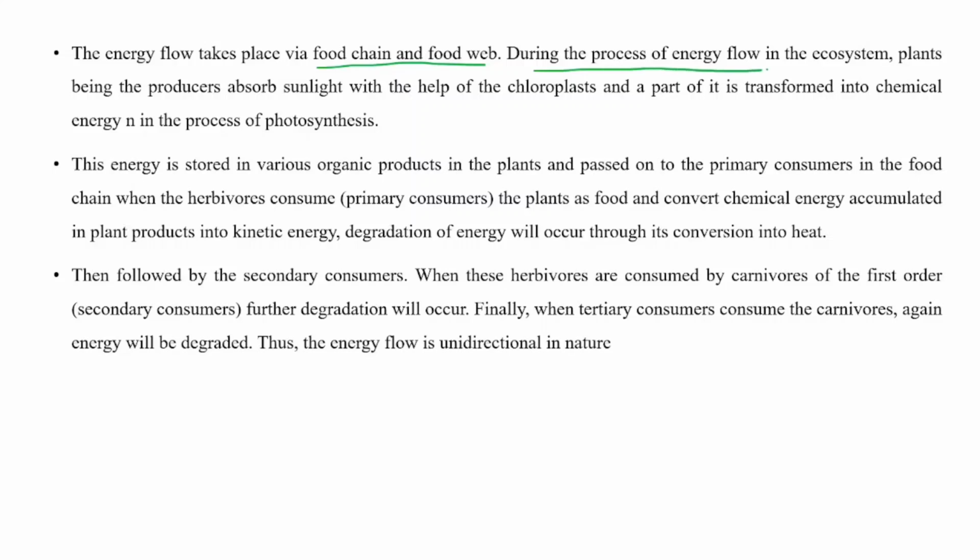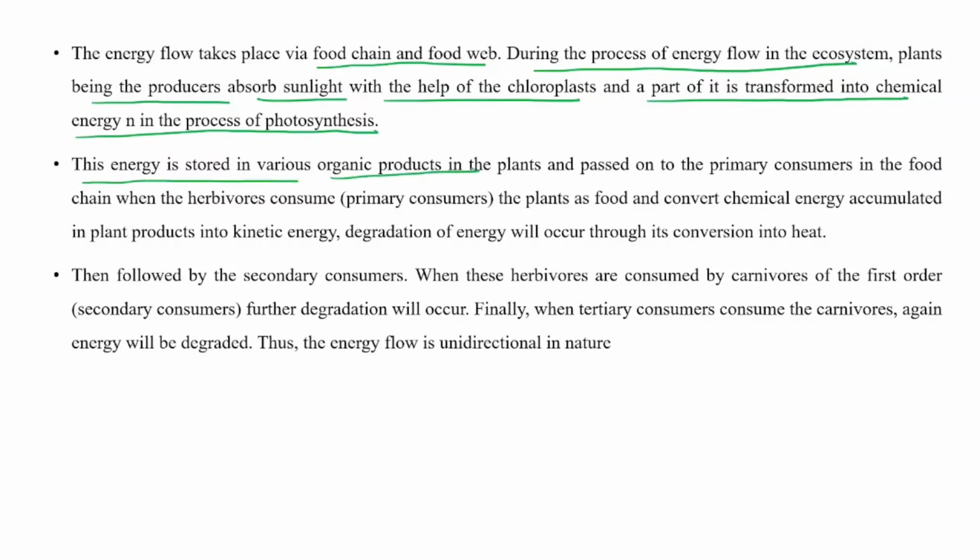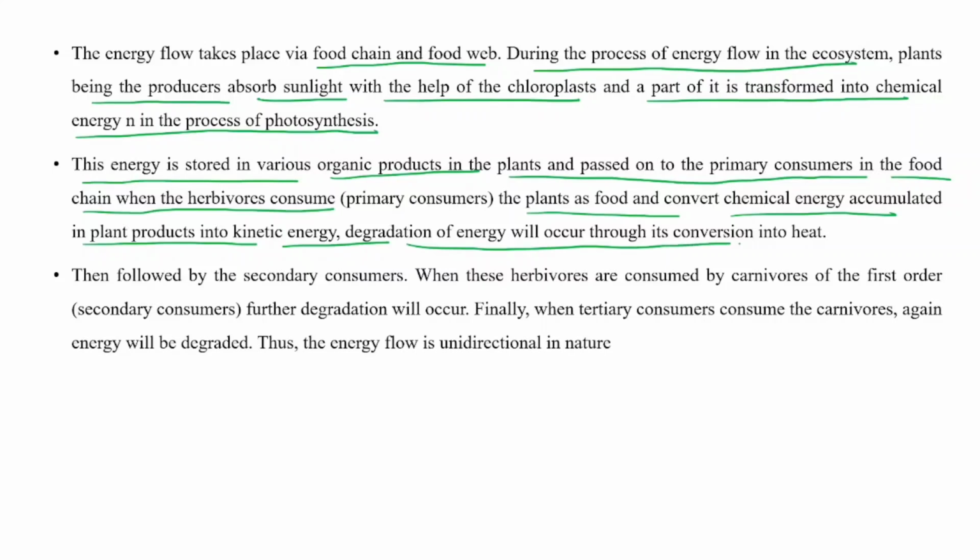The energy flow takes place via food chain and food web. During the process of energy flow in the ecosystem, plants being the producers absorb sunlight with the help of chloroplast, and a part of it is transformed into chemical energy in the process of photosynthesis. This energy is stored in various organic products in plants and passed on to the primary consumers in the food chain, where the herbivores consume the plants as food and convert chemical energy accumulated in plant products into kinetic energy. Degradation of energy will occur through its conversion into heat.